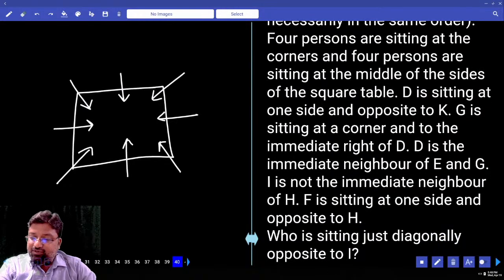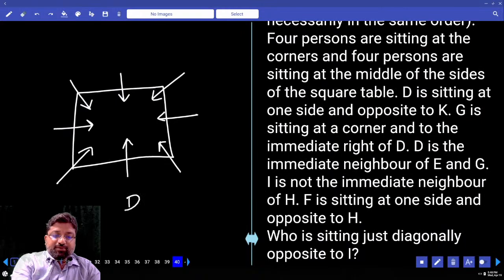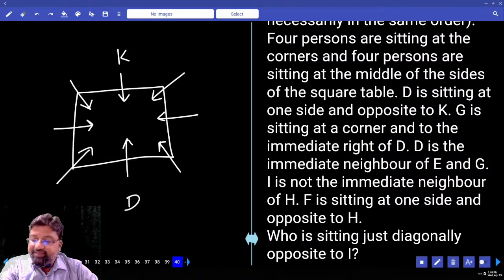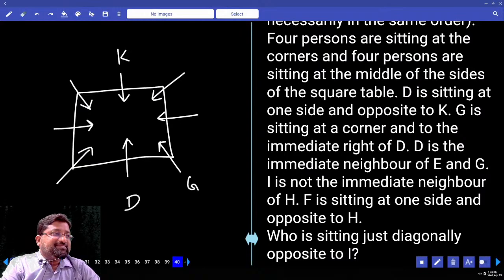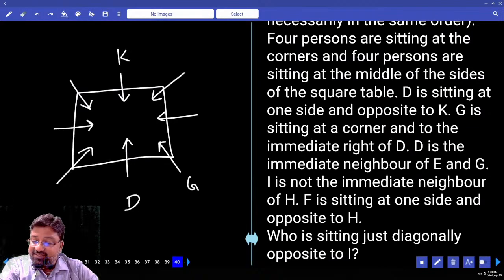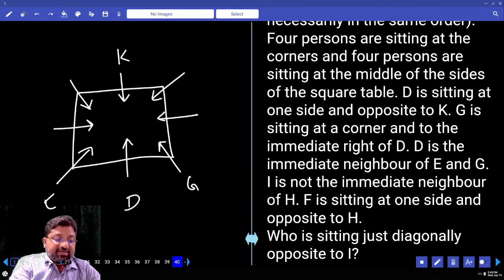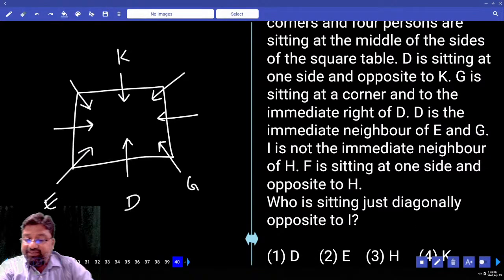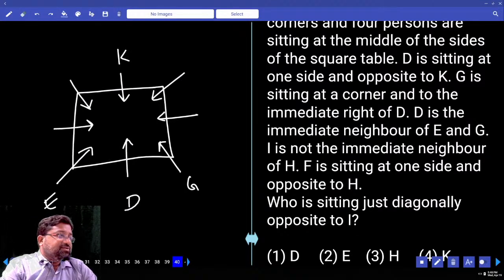D is sitting at one of the sides and is opposite to K. G is sitting at the corner and to the immediate right of D. D is the immediate neighbor of E and G. Next. I is not an immediate neighbor of H. F is sitting at one of the sides opposite to H.